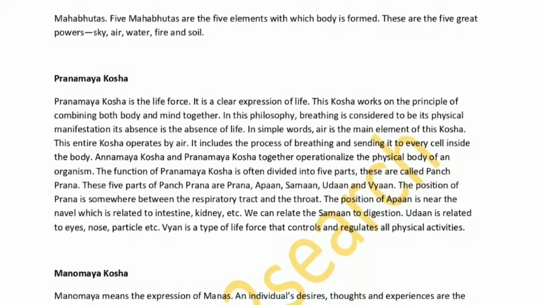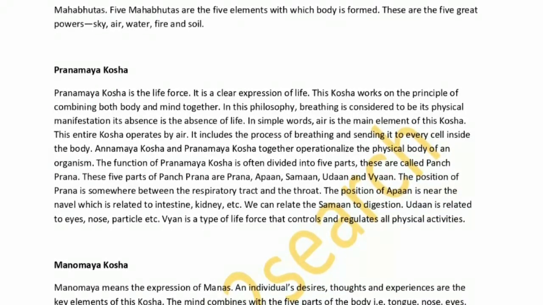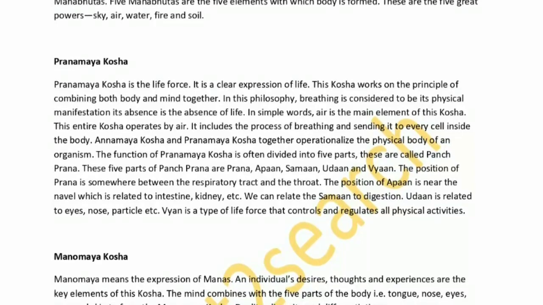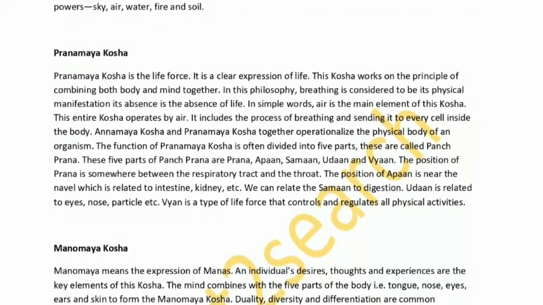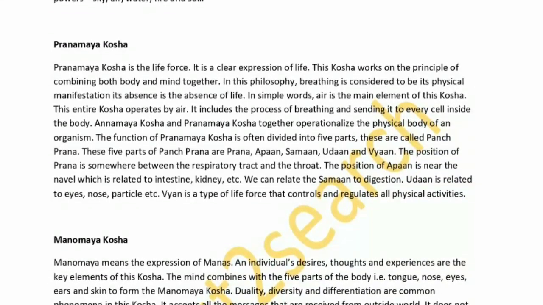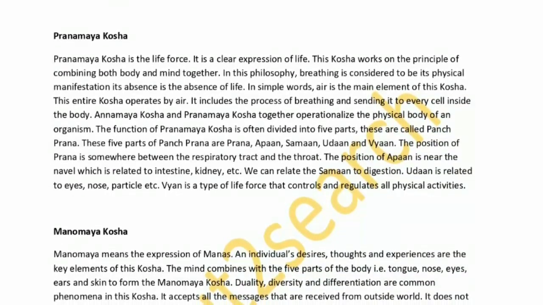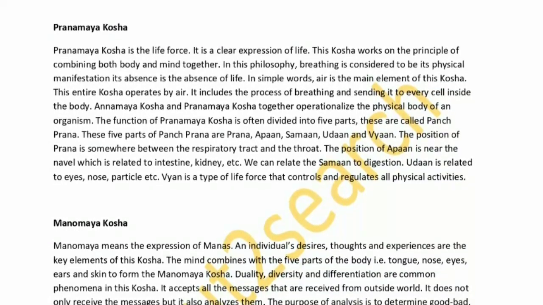Pranamaya Kosha is the life force. It is a clear expression of life. This kosha works on the principle of combining both body and mind together. In this philosophy, breathing is considered to be its physical manifestation. Its absence is the absence of life. In simple words, air is the main element of this kosha. This entire kosha operates by air. It includes the process of breathing and sending it to every cell inside the body.